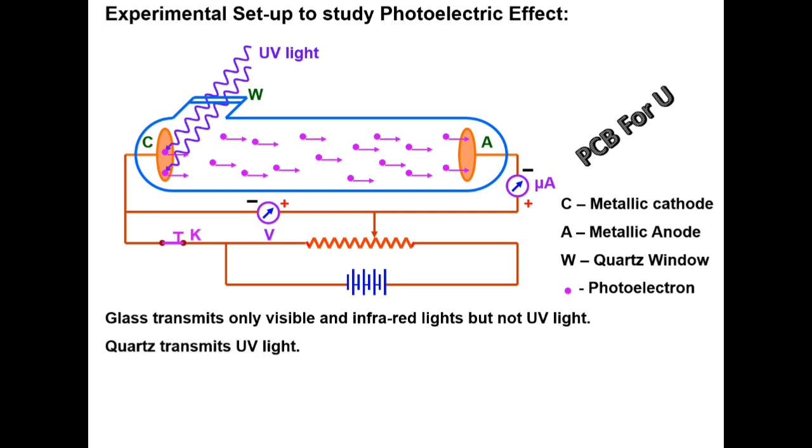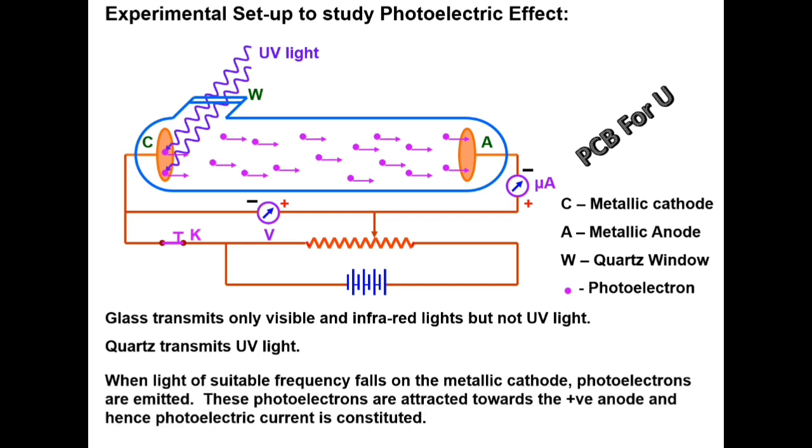Hence quartz, because quartz transmits ultraviolet, that's why quartz bulbs are used. Light of suitable frequency falls on the metallic cathode. Photoelectrons are emitted. These photoelectrons are attracted towards the positive anode and hence photoelectric current is constituted.